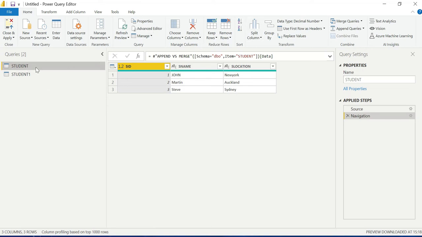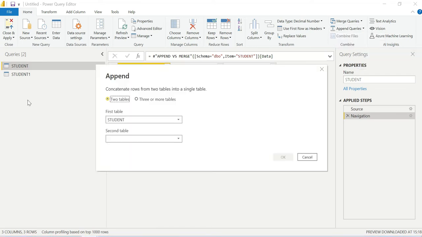If you click on Append, there are two options: Append Queries and Append Queries as New. Don't get confused. Append Queries as New means a new table will be added. If you click on Append Queries as New, one more table is going to be added. Then it asks which two tables I need to concatenate rows from.